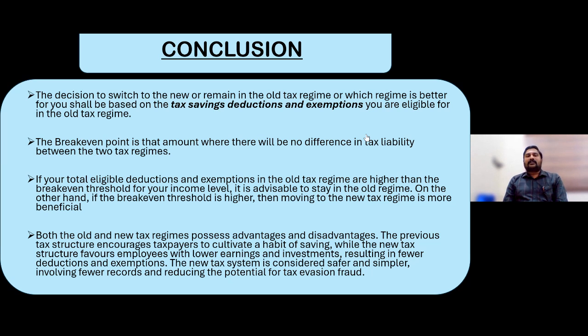So this is what I had to say about the applicability of the new tax regime for various categories of assessee. More focus was on individual assessees, but all the provisions applicable for the remaining categories were also mentioned in between.